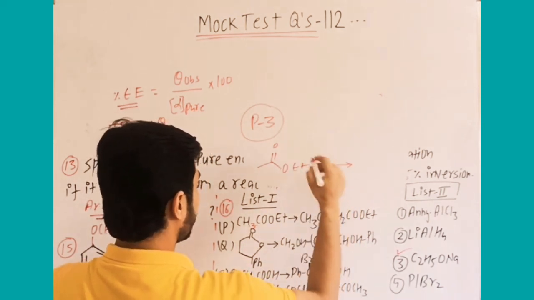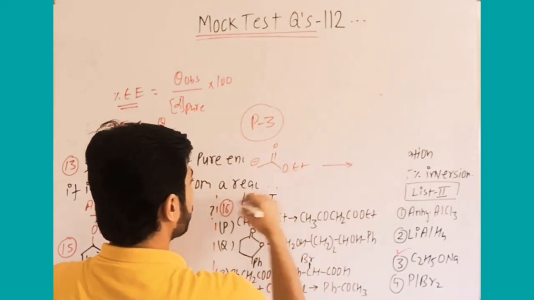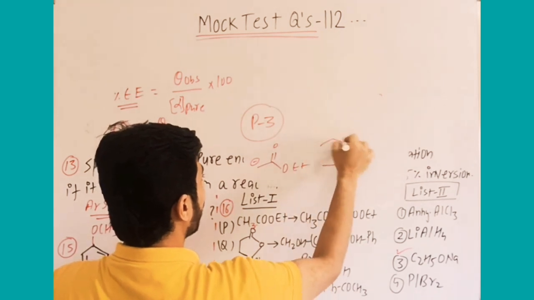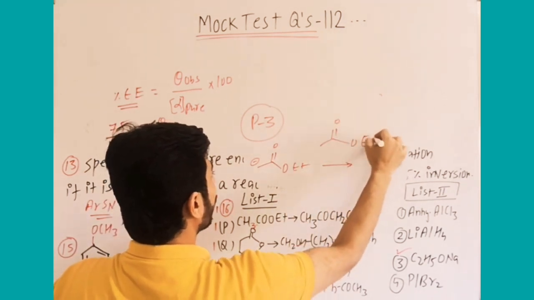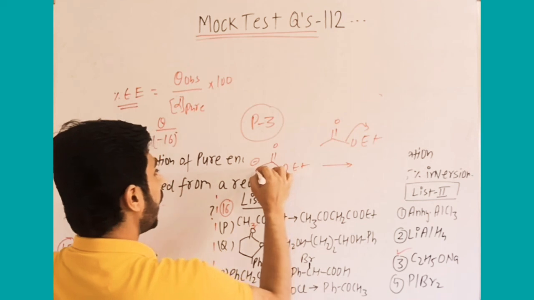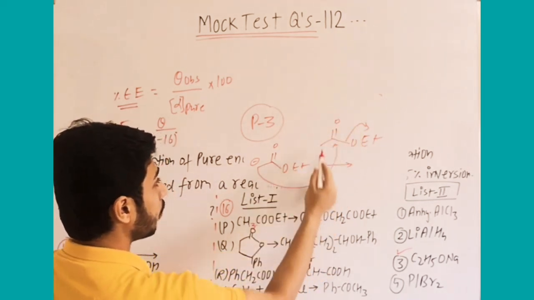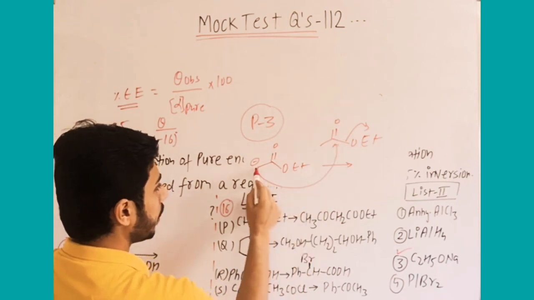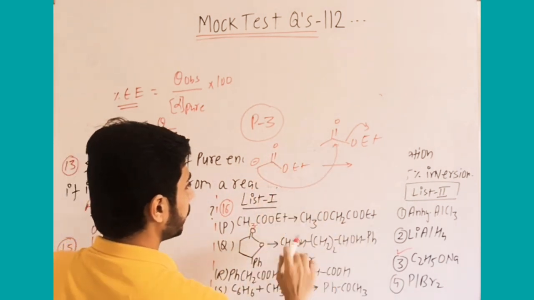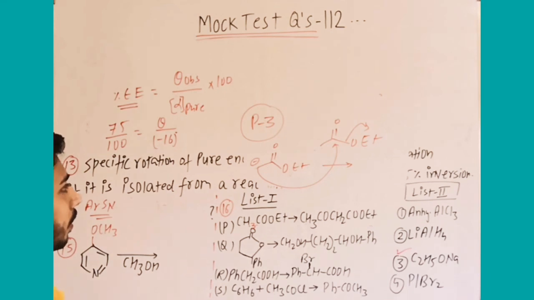Claisen ester condensation. So firstly it forms the carbanion, and this minus will attack on the other ester molecule. OEt leaves and it attacks, giving CH3C double bond O, CH2, C double bond O, OEt. Claisen ester condensation. Correct, P is 3.